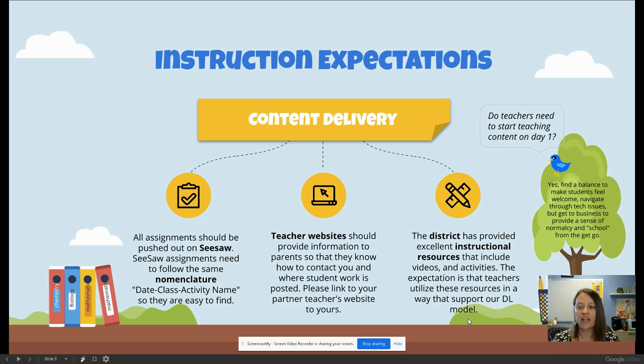The district has provided excellent instructional resources. I mean, fantastic. That include videos and activities. The expectation is that teachers utilize these resources in a way that supports our dual language model.